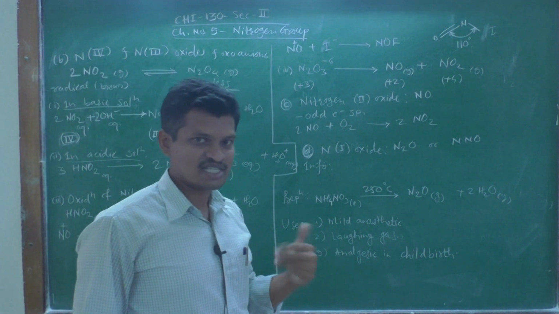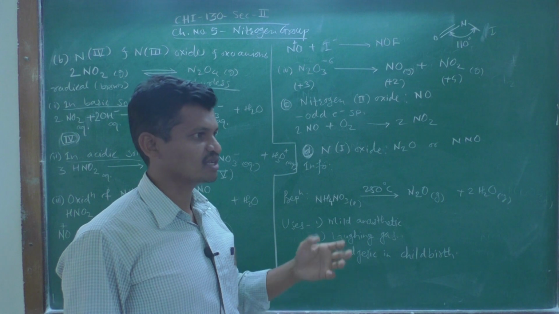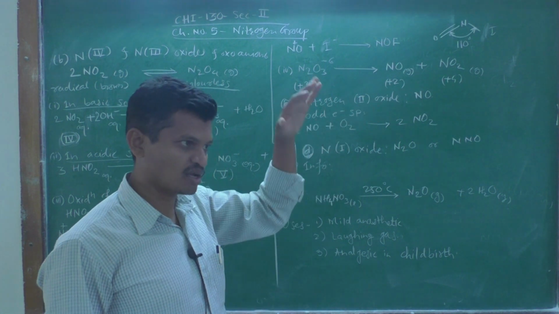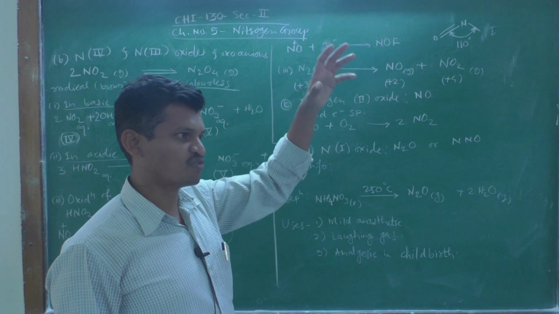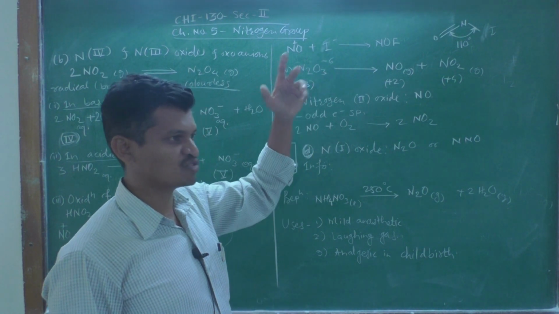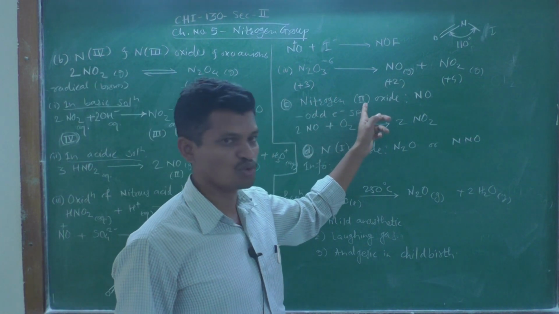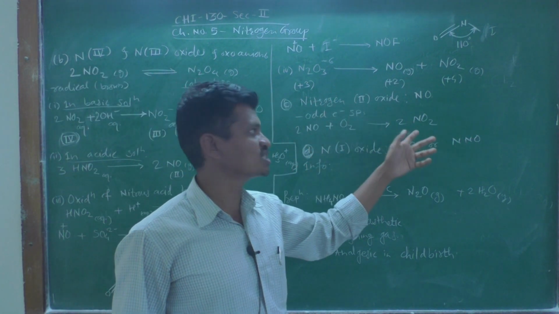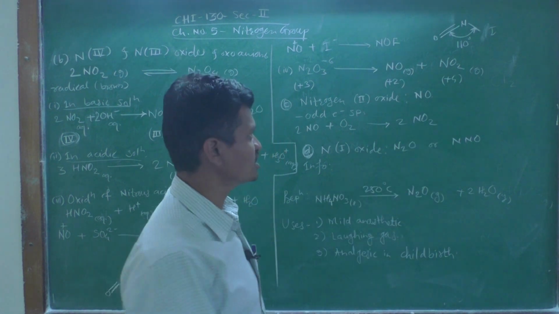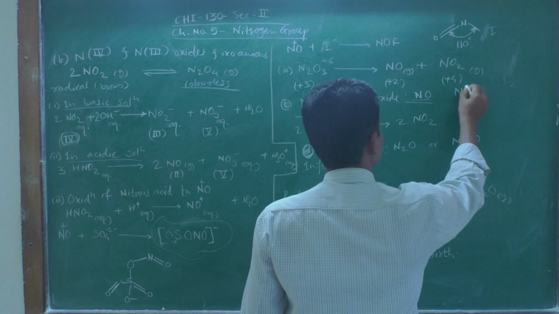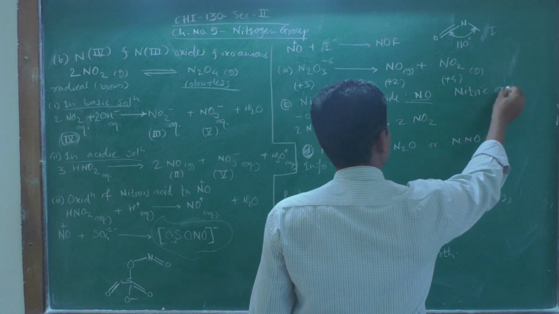In the last lecture we have seen the +5 oxidation state. Now, the next point is nitrogen in +2 oxidation state. We are coming from +5 to +1. So, +5, +4 and +3 are over. Now, consider +2. Nitrogen in +2 oxidation state is NO. What is NO? It is also called nitric oxide. The name of this oxide is nitric oxide.